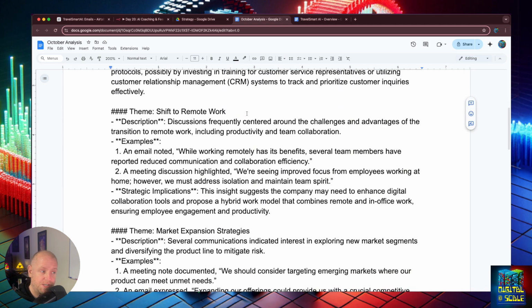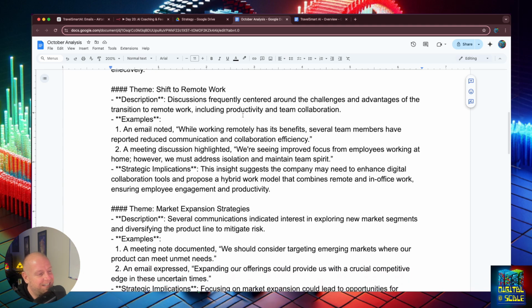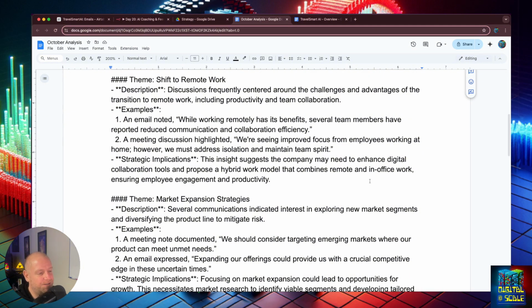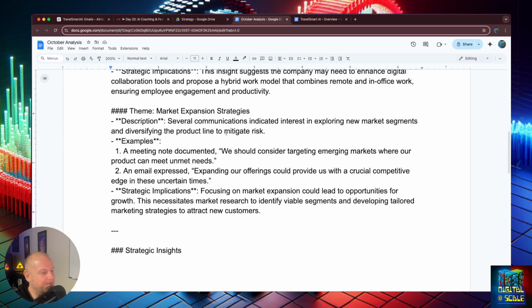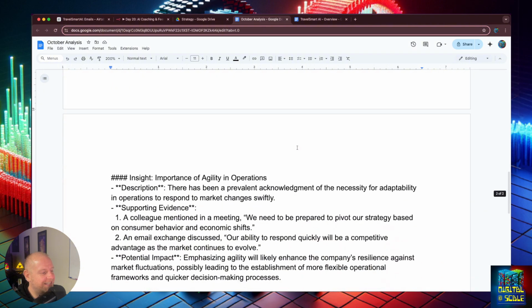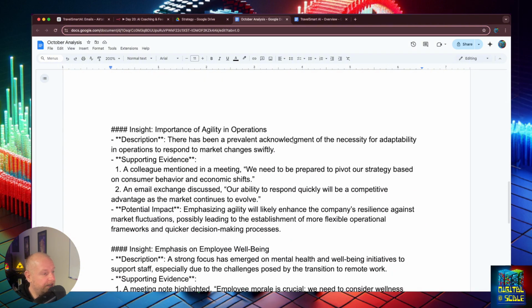Apparently, there's a theme of shift to remote work. Discussions frequently centered around the challenges and advantages of transition to remote work, including productivity and team collaboration. It's funny that the mock data had a transition to remote work. So here, this suggests the company may need to enhance digital collaboration tools and market expansion strategies. Then there's the importance of agility in operations. There's been a prevalent acknowledgement of the necessity for adaptability in operations to respond to market changes swiftly.